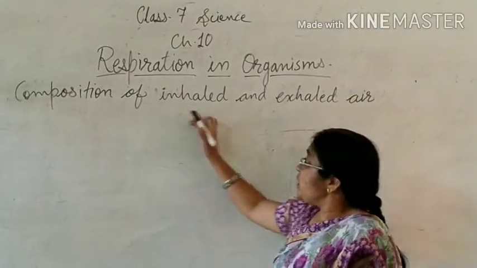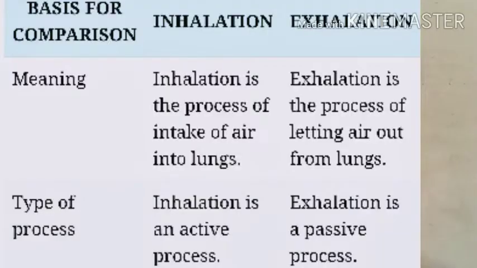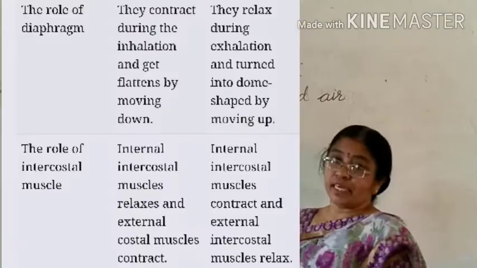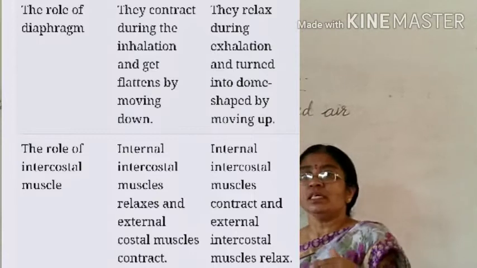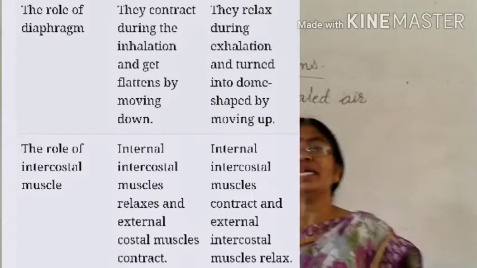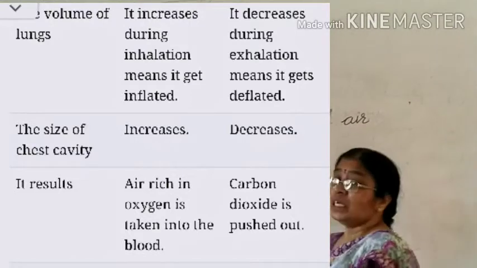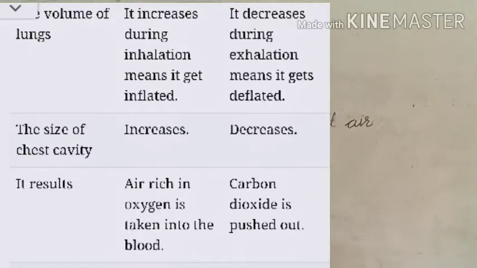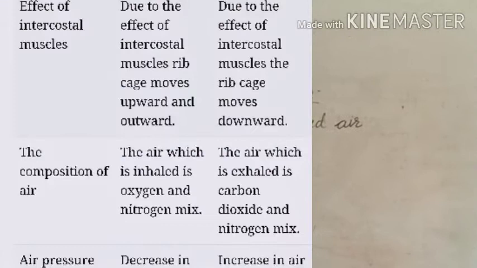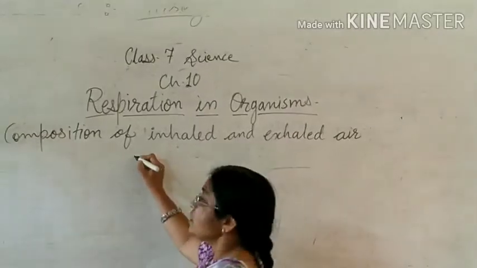I am going to explain to you what the composition of inhaled and exhaled air is. Inhale means the air which we are taking in during the process of breathing, and exhale means the air which we are giving up during the process of breathing.